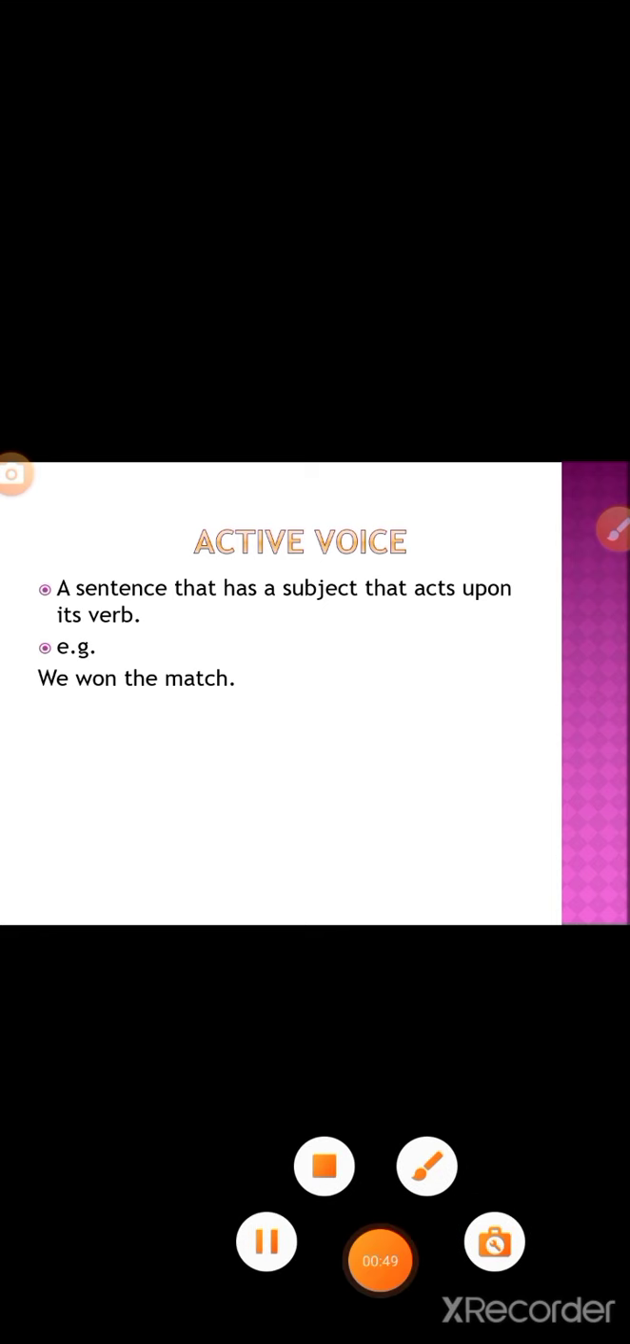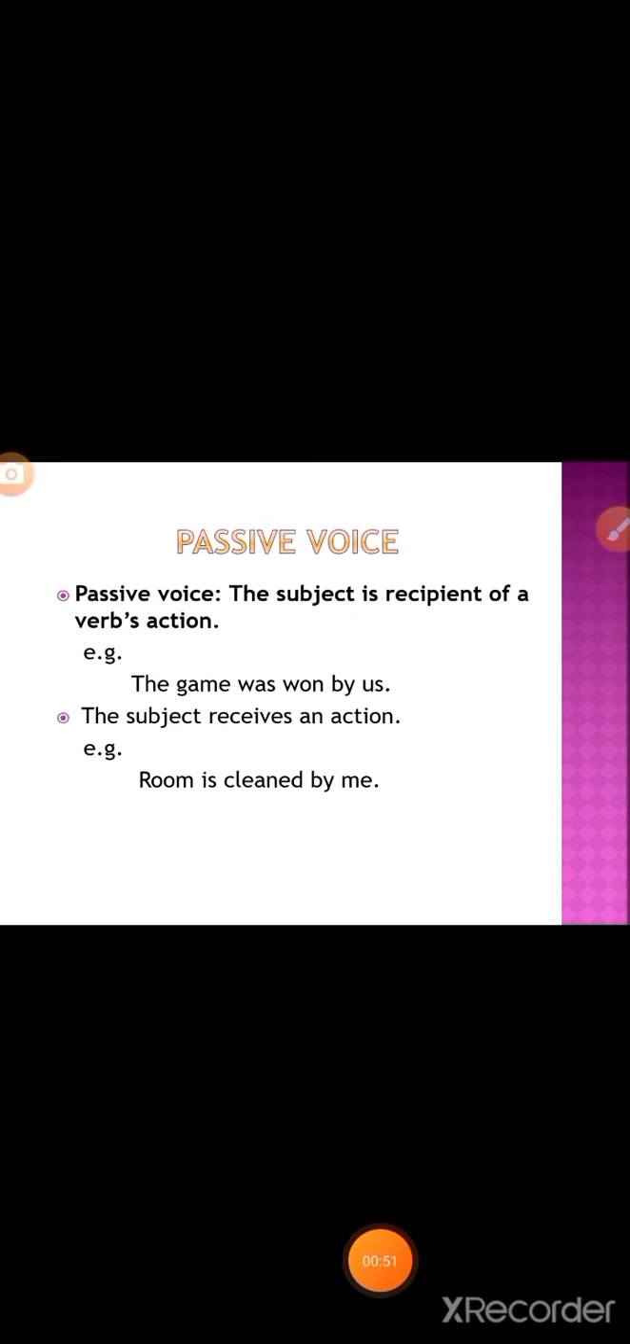Then we have the passive voice. In passive voice, the subject is the recipient of the verb's action. Earlier, in active voice, the subject is the doer. Now over here, the subject is the recipient of an action. So over here, the game was won by us. Over here, the subject becomes the recipient. The subject receives an action.